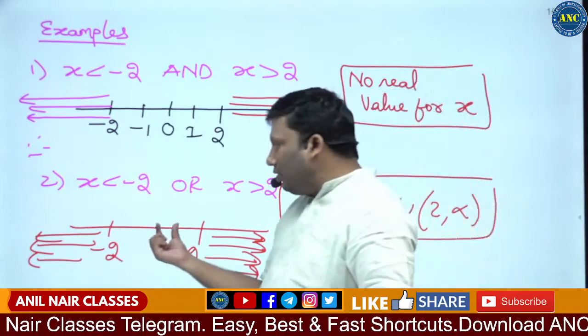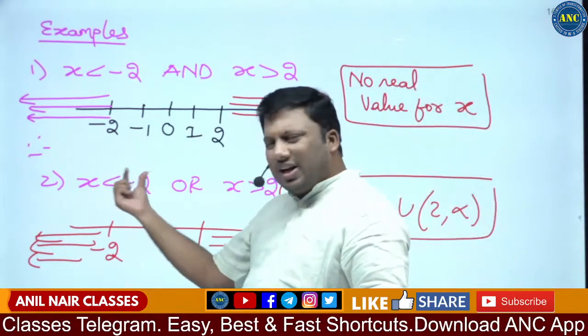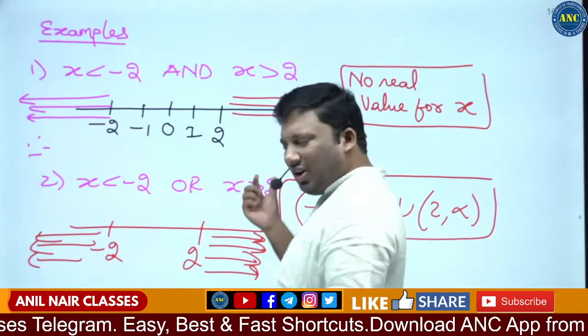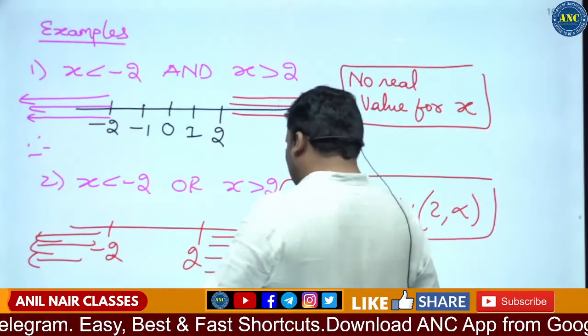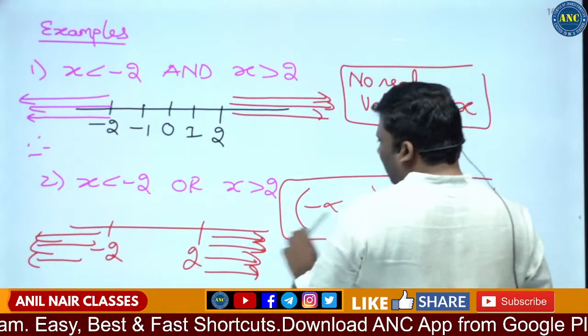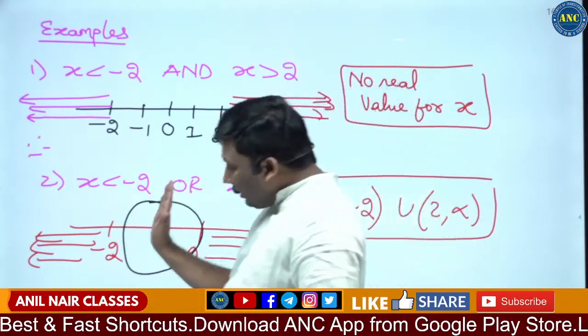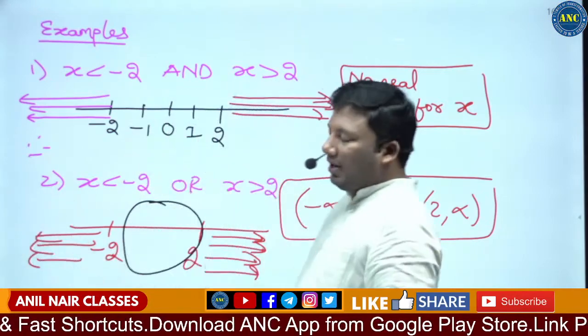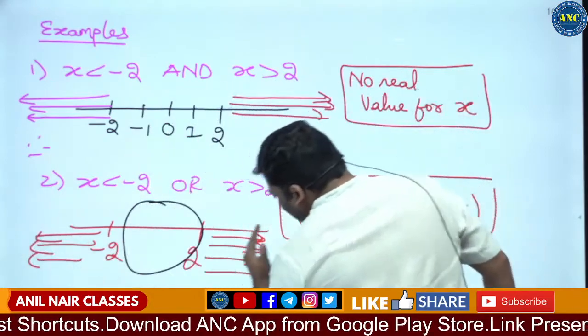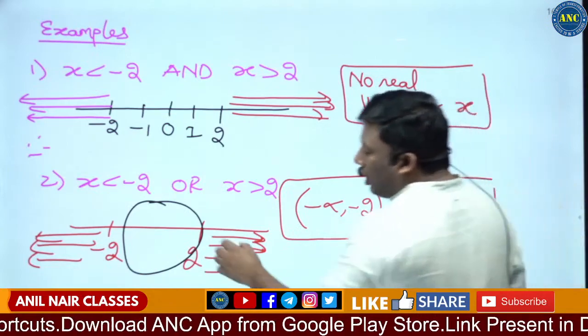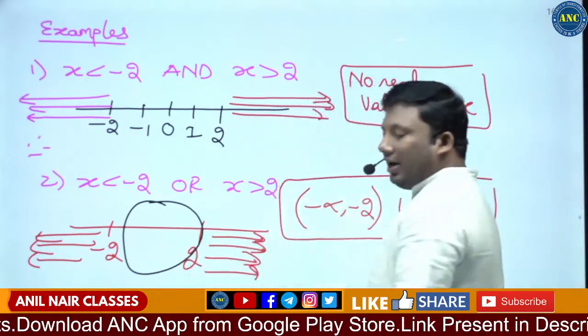Can I take a value 0? Is 0 less than minus 2? No. Is 0 greater than 2? No. So in this region, no value should be taken. I can take any value to the left of minus 2. I can take any value to the right of 2. But I should not take any value from minus 2 to 2.